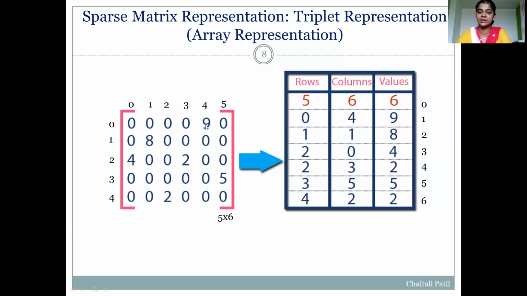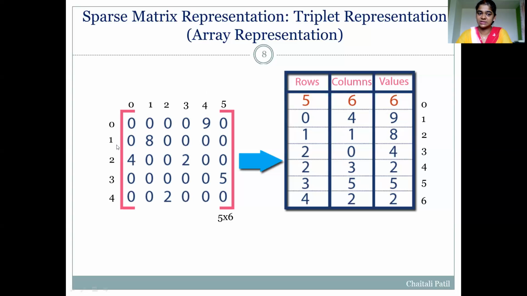So how to store the record of this 9? It is stored at 0th row and 4th column. So under row, we'll write 0, and the column position, as this 9 is stored at 4th column, so 4, and its value is 9. So we have added one record in triplet.